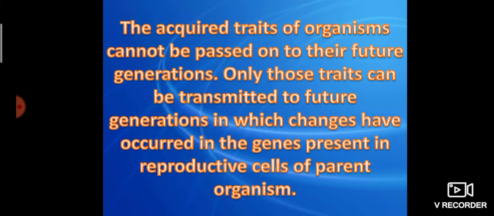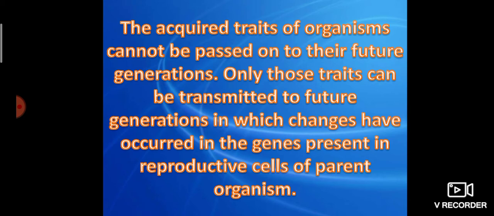And these acquired traits of an organism cannot be passed on to their future generation, which means acquired traits or characters are not inheritable. That character cannot be transmitted from one generation to another.